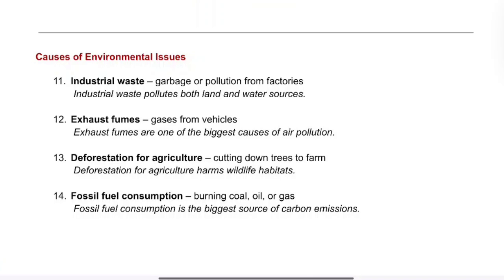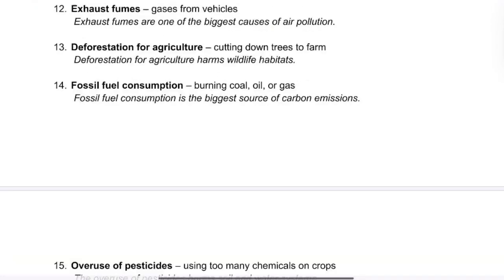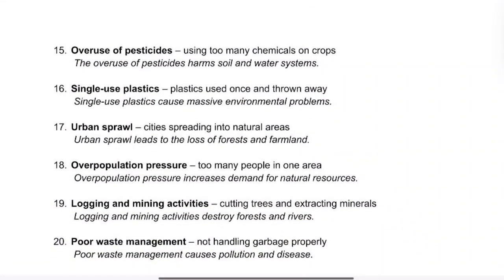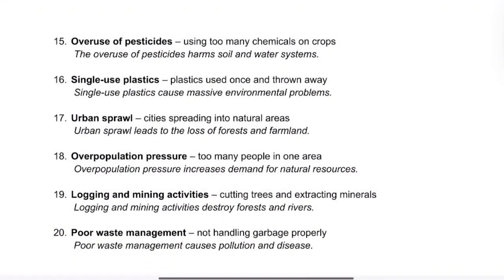14. Fossil fuel consumption. It is the burning of coal, oil, or gas. Example, fossil fuel consumption is the biggest source of carbon emissions. 15. Overuse of pesticides. It is when many chemicals are used on crops. Example, the overuse of pesticides harms soil and water systems.